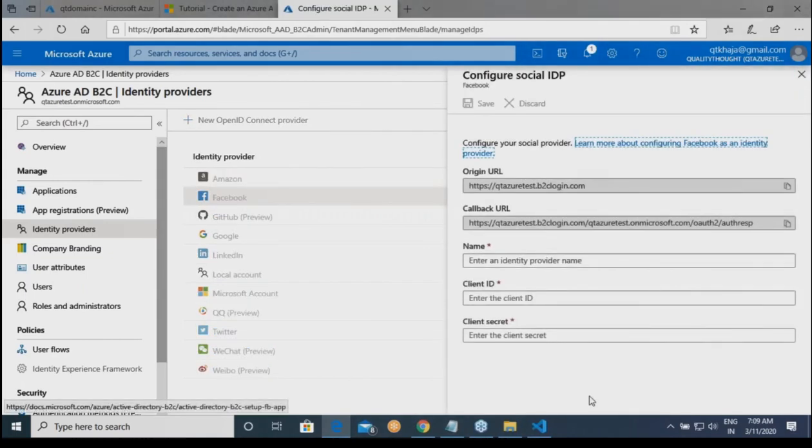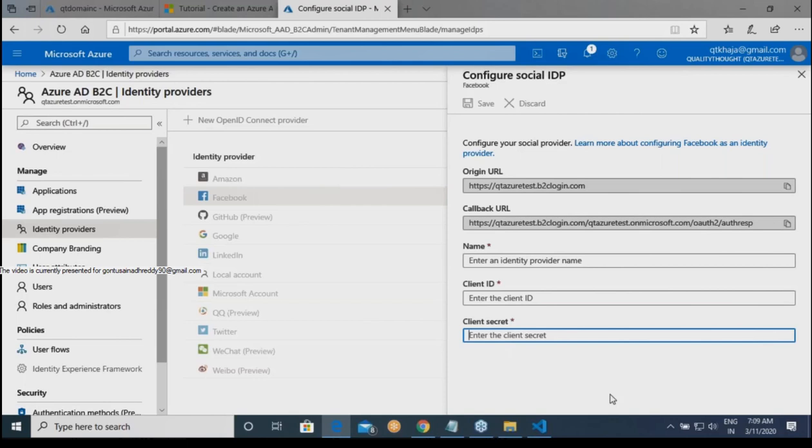So now what happens? Whenever you are trying to log in to your application, this is basically the URL where the request will go. You have to tell what your client ID is and what your client secret is. If you know any web API application, whenever they are sending a request, they have to create this. Every application has to register with a client ID.